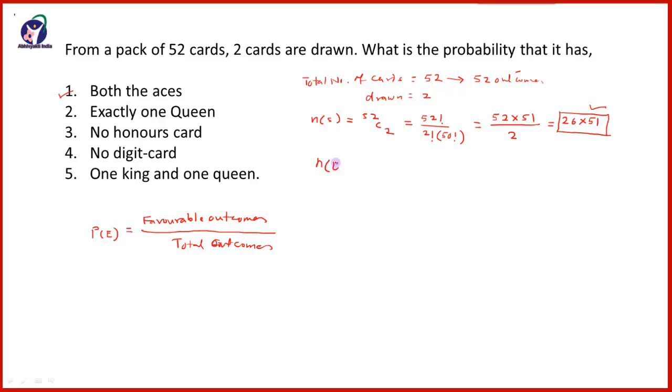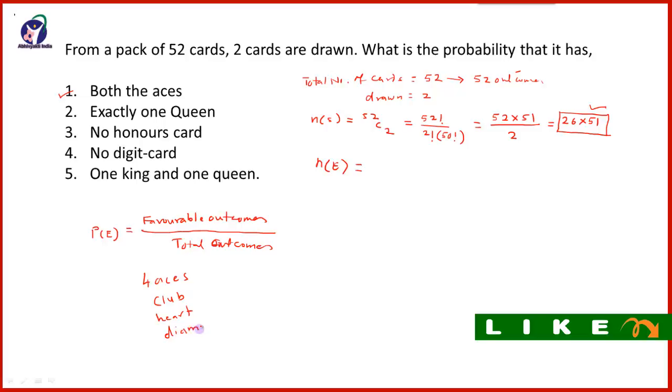So the total possible outcomes are 26 into 51, and now we will find the favorable outcomes. Now we want both the aces. In playing cards there are 4 aces, one from club, one from heart, one from diamond, one from spade.